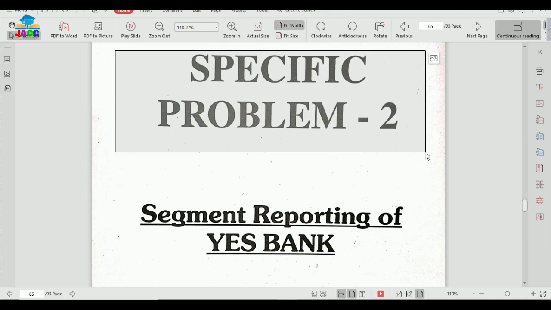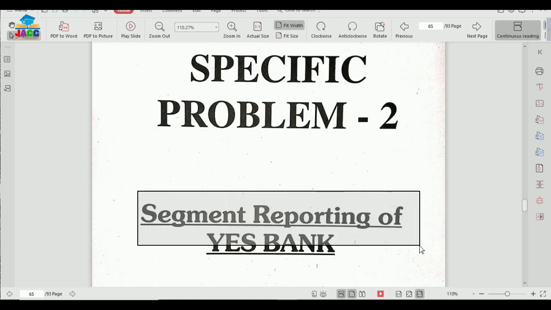Until and unless we get into details of all the segments, we cannot come to know about the deficiencies of any of the segments. So to find out which segment is running into losses or which segment is mediocre one and which segment is doing very well, we need to do segment reporting, and it is mandatory by the law as well.